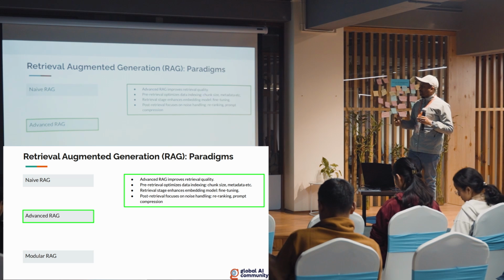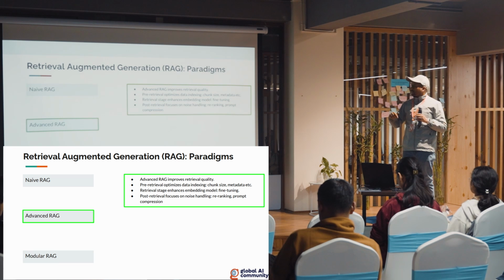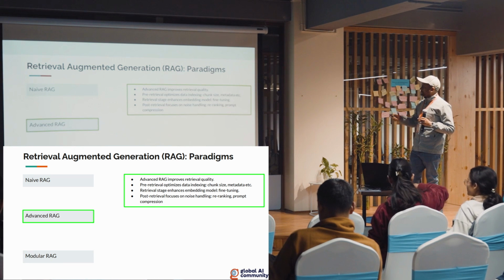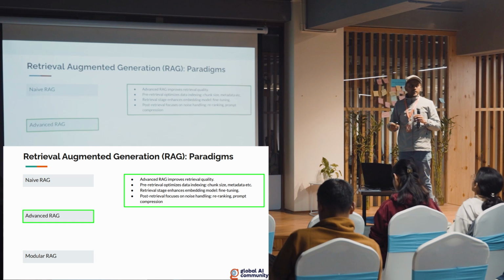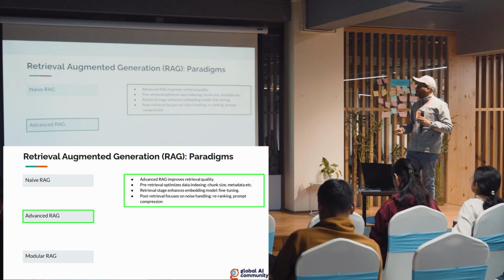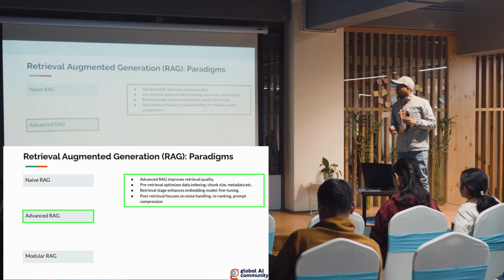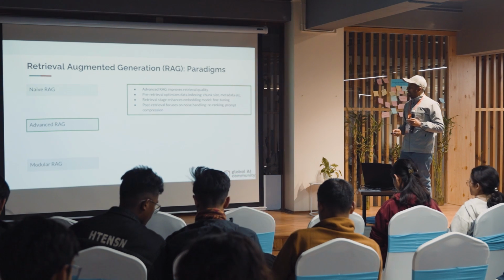Advanced RAG improves on top of naive by using different chunking strategies and storing some kind of metadata that will be helpful to answer the question. So in retrieval, we could fine-tune the embedding model, because the already available ones might not be useful for our data, and we might need to fine-tune those. And in post-retrieval, we could do re-ranking of the related chunks or compressing the prompt, to remove the unwanted information, all those sorts of things.